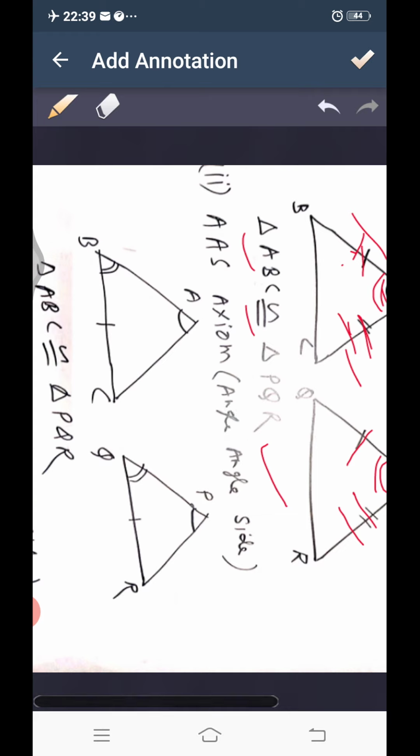Then we have angle angle side axiom. Here we can see angle A equal to angle P, angle B equal to angle Q. Two consecutive angles are equal, and the next side is also equal. So here we can say by angle angle side axiom, triangle ABC congruent to triangle PQR.